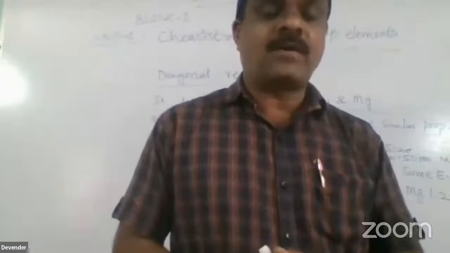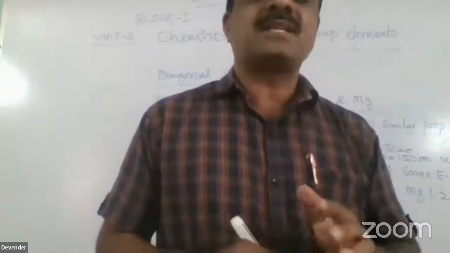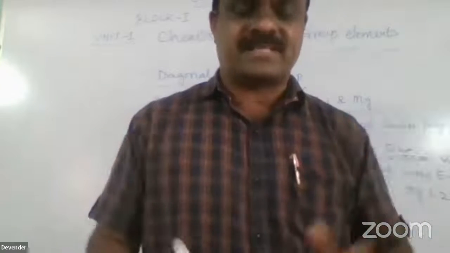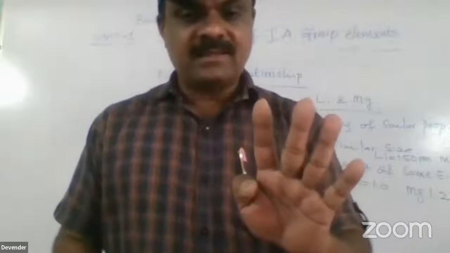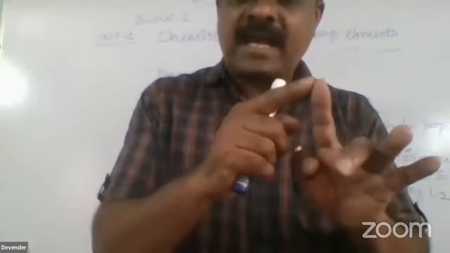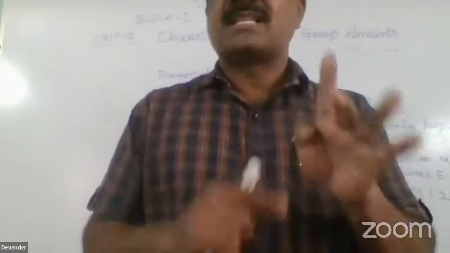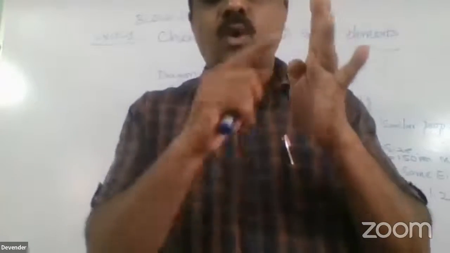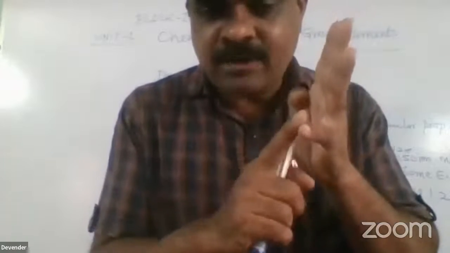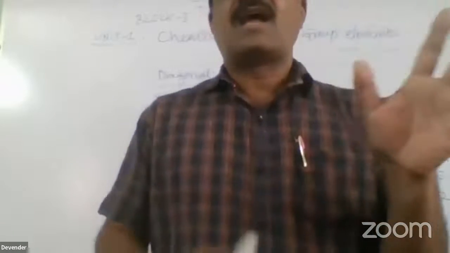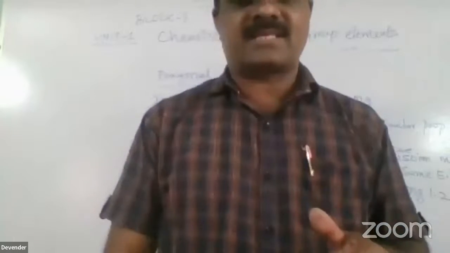Now coming to the last point of the diagonal relationship: lithium and magnesium are both hard metals. See, I have given the 5 points. Lithium and magnesium are diagonally related because they have similar properties: the same size, similar electronegativity, both form nitrides with nitrogen, both bicarbonates are more soluble than the carbonates, and both are hard metals.